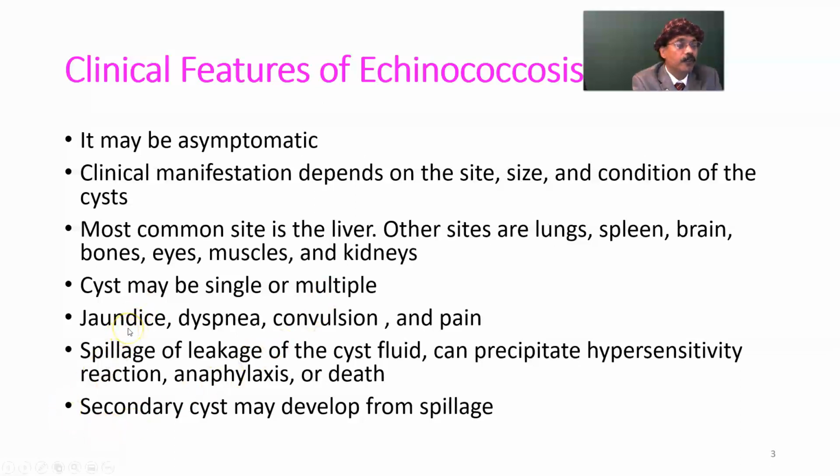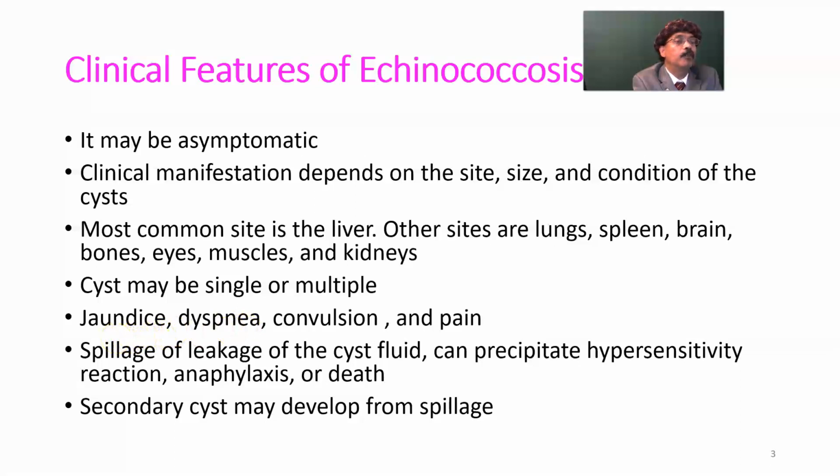There may be jaundice because of obstruction of the biliary tree. Even the cyst may open into the biliary tree. Dyspnea may happen because of hydatid cyst formation in the lung, and that may open into the bronchus.